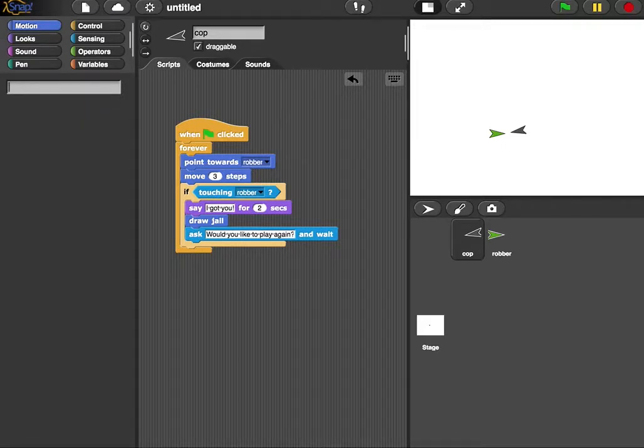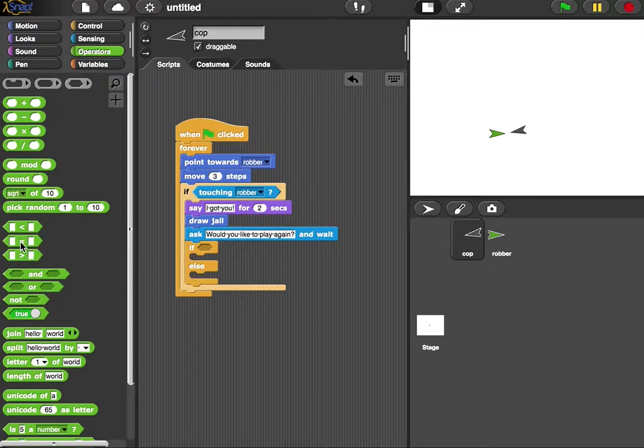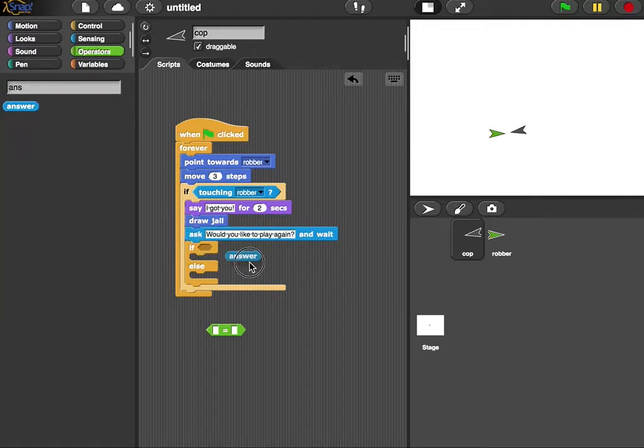So we're going to use an if statement, and this time I'm actually going to use an if-else statement. Here's what I'm going to do. I'm going to use my operators for equal. I'm going to grab my answer. Again, whenever you ask something, it sets this variable called answer. And I'm going to say, is answer equal to y? And again, this type of block, this diamond block, is called a predicate. It always returns true or false.